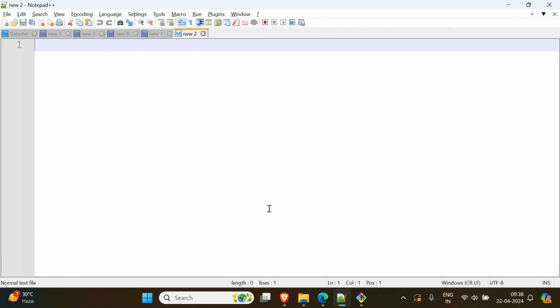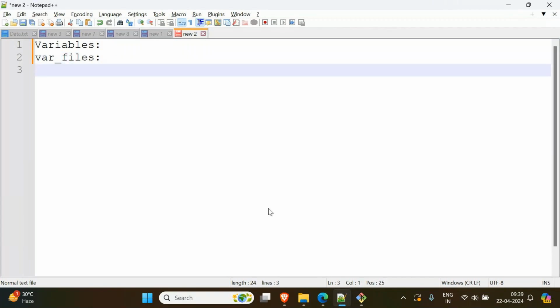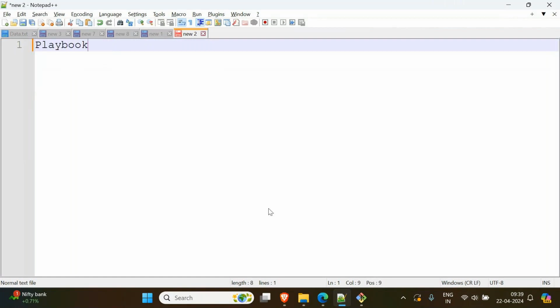And till now we have seen variables, right? Variables and loops. Variables we used in our playbook, and we also created a separate YAML file. Then we referred to that file in our playbook using vars_files, and then we gave the file name, right? That is the way we have done it till now. So again, in variables also we have different types of variables.